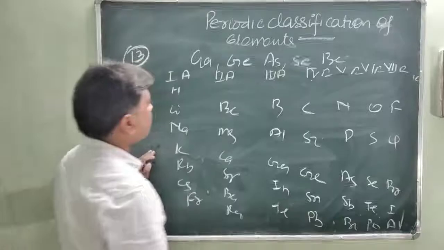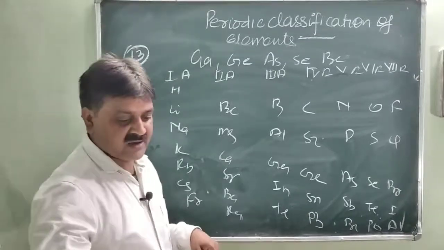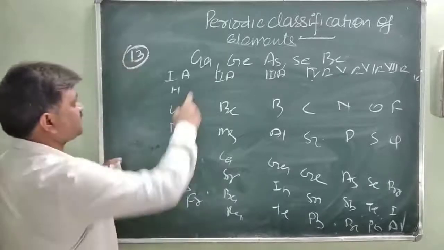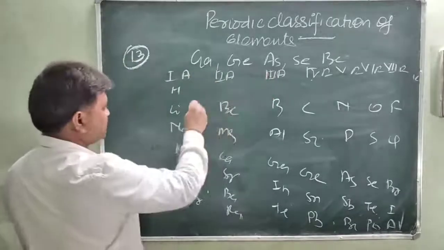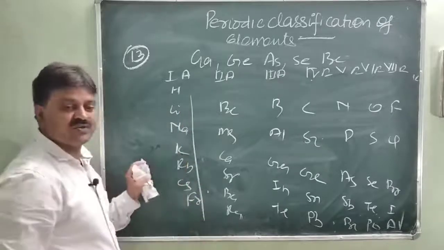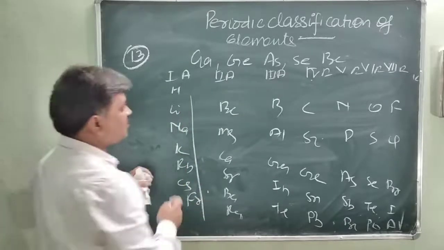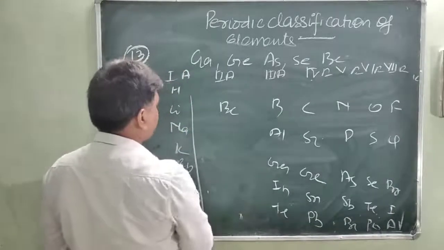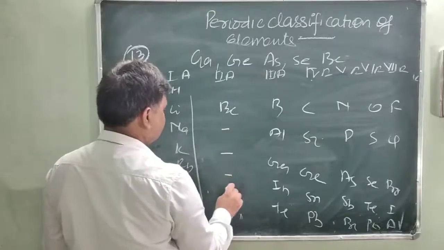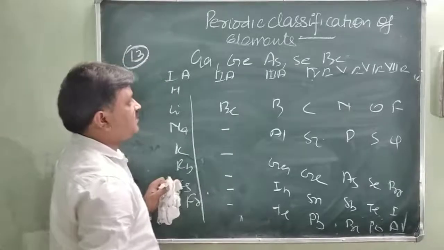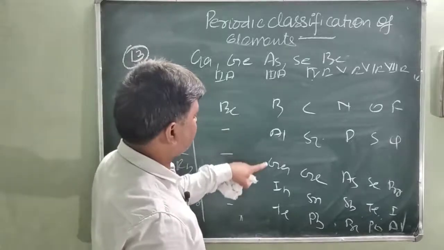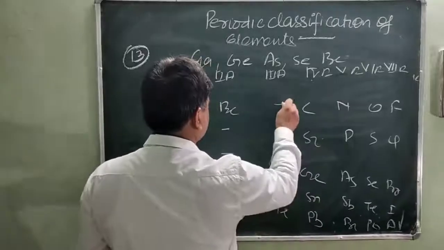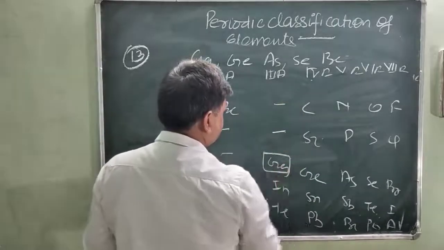Now we will identify the elements given in the question. Among gallium, germanium and the others, none of the elements is present in the first group, so we are leaving it. In the second group, beryllium is given. Now the rest: beryllium is in the second group, and germanium, and in the boron group, aluminum and gallium are given. So gallium is also present here. This is gallium.